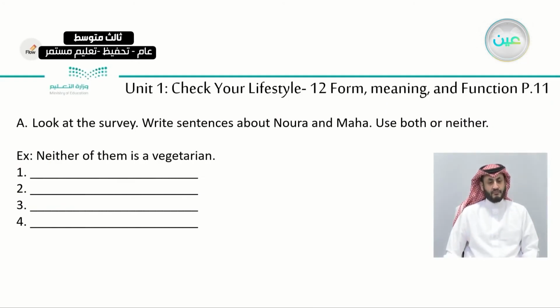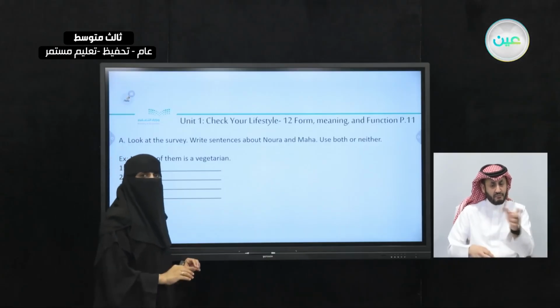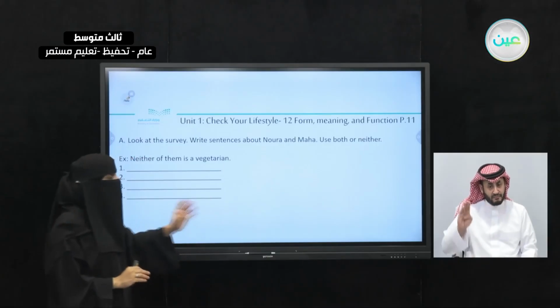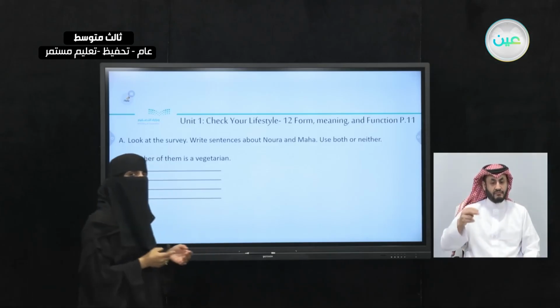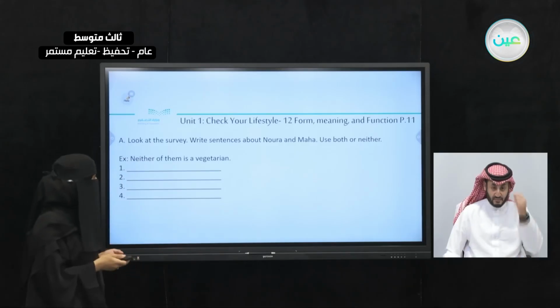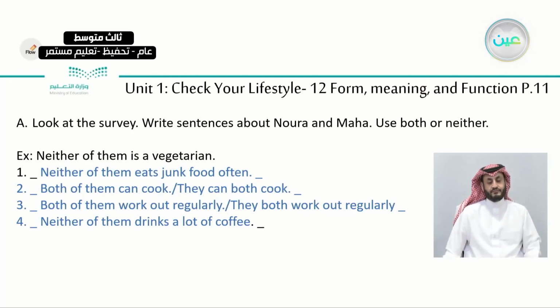Pause the video here. Try to look at the table. Try to write sentences using both or neither. Remember, both we use are, neither we say is. Okay? Let's see the examples together. These are some other examples. I'm sure you have written great sentences.